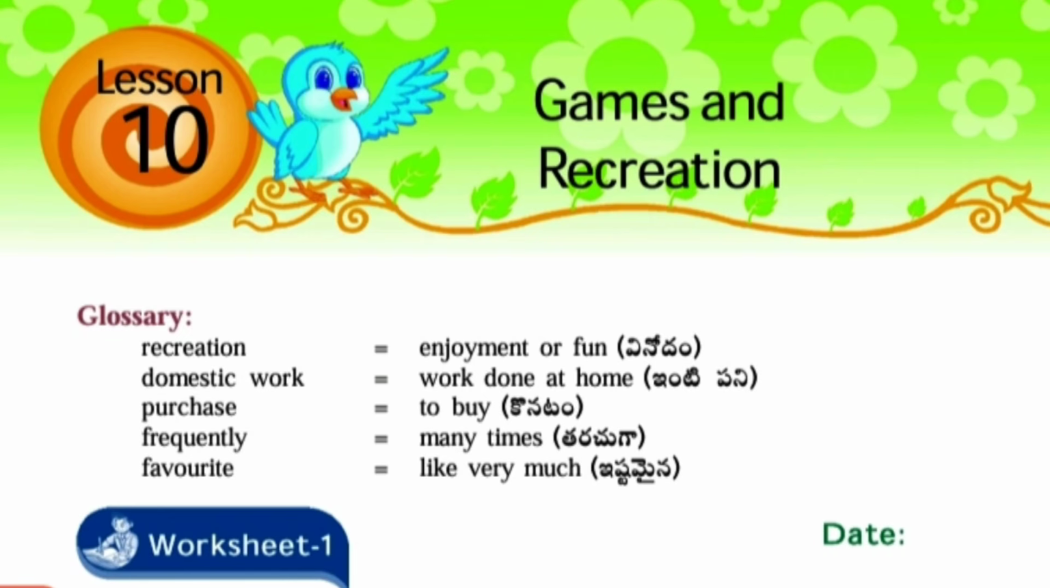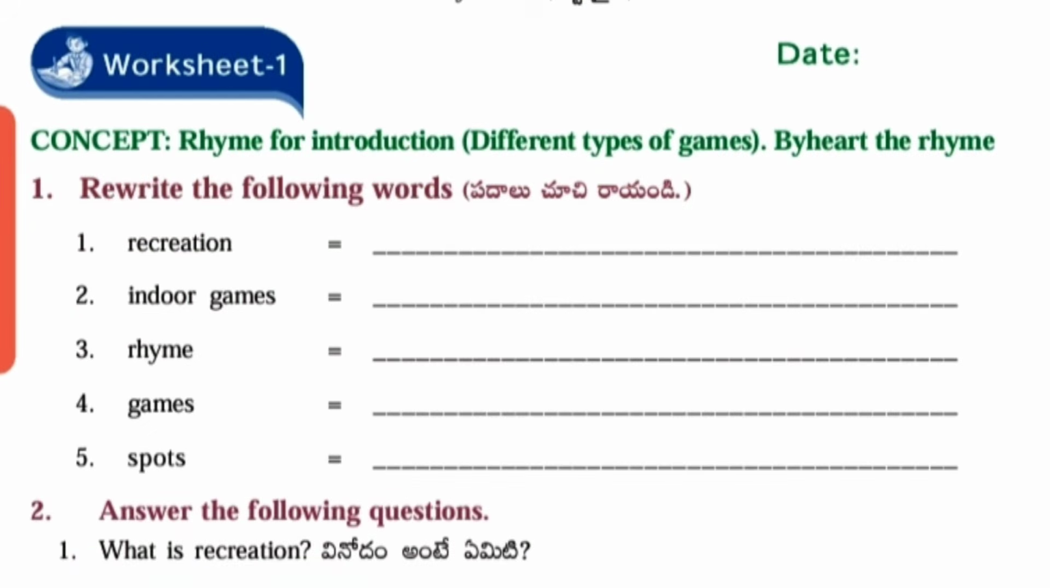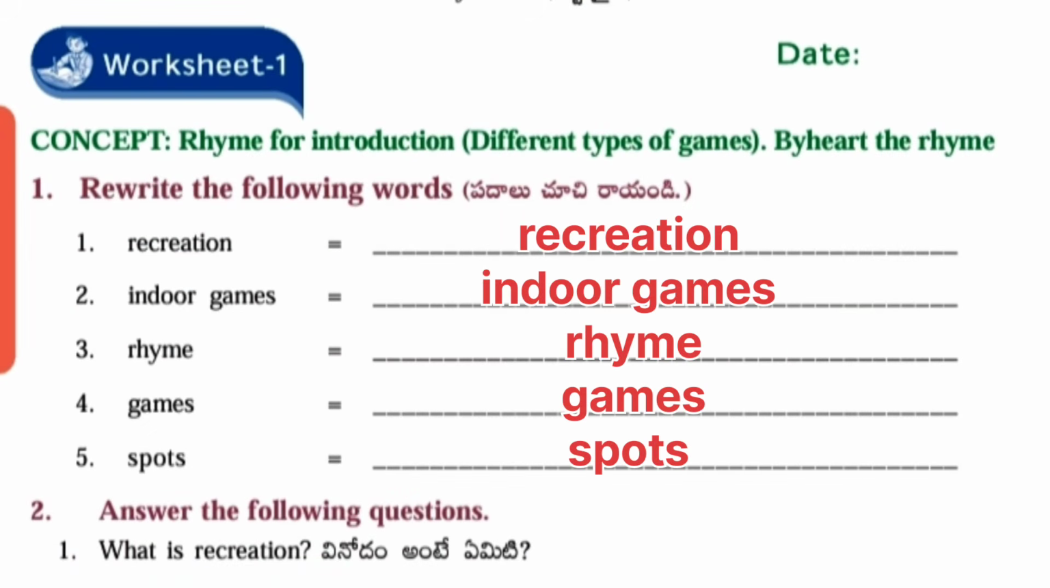Worksheet number 1, glossary is given. Concept: rhyme for introduction, different types of games. Learn the rhyme by heart. Rewrite the following words: recreation, indoor games, rhyme, games and sports.